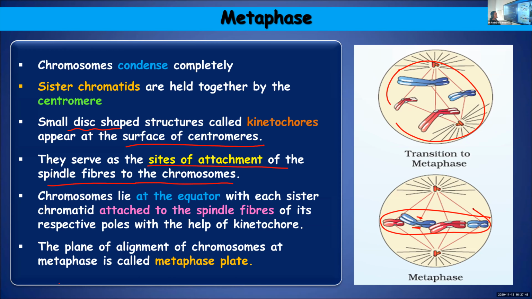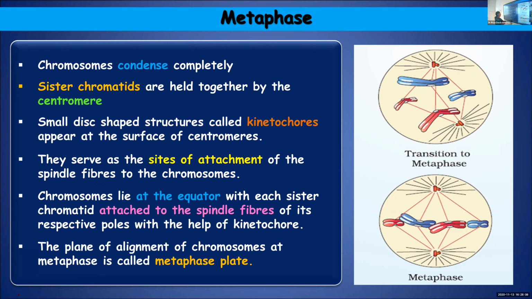That is why I told you to remember the term M: middle. They get aligned in the middle, or equatorial region, with the sister chromatid attached to the spindle fibers of its respective pole with the help of the kinetochore.